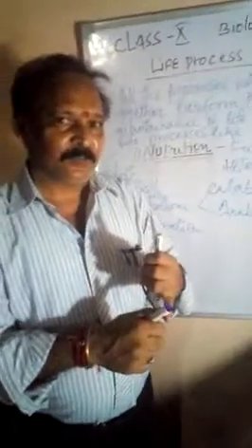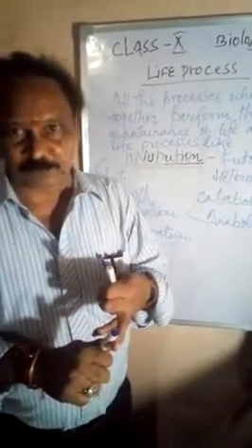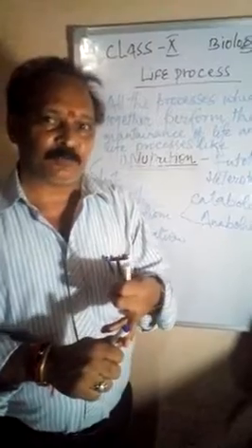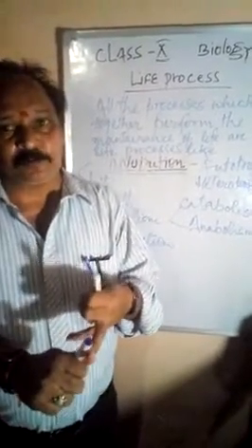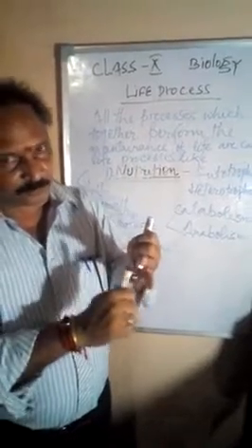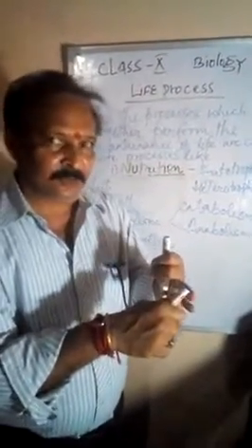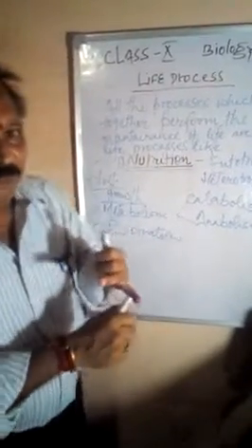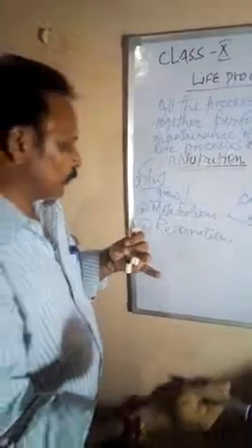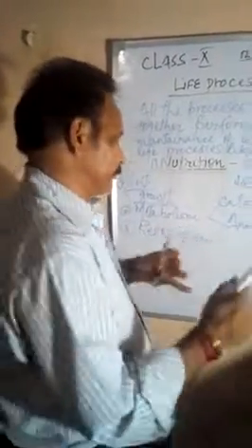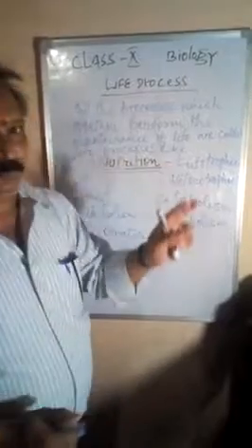Now the second one is the heterotrophic mode of nutrition, in which the organism is not capable of preparing its own food by itself. So heterotrophic organisms depend on autotrophic, capable organisms for their food. These are the two types, autotrophic and heterotrophic.